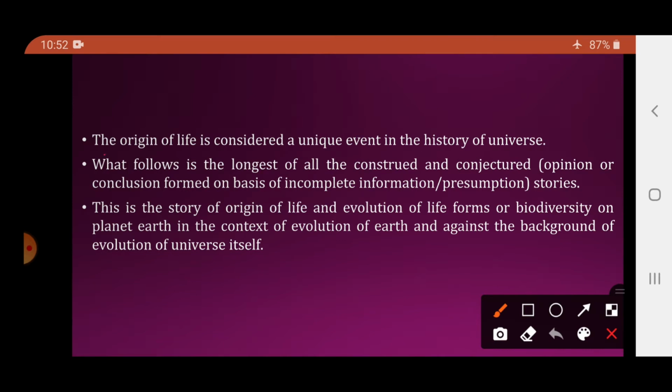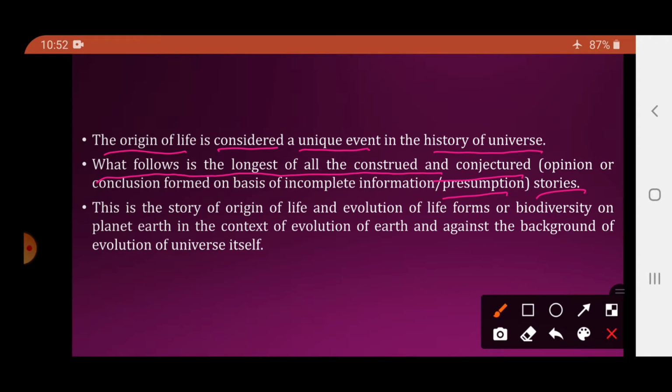Now, the origin of life is considered as a unique event in the history of the universe. What follows is the longest of all the construed and the conjectured, that is presumed, theories.